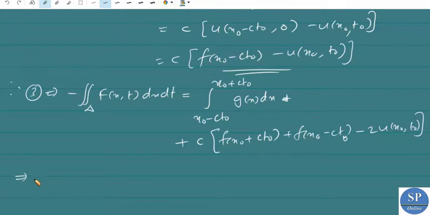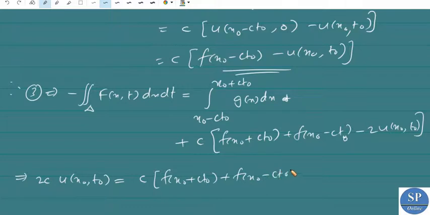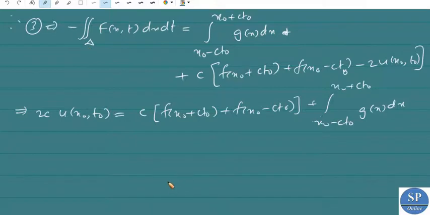So from this we can write 2c into u of x naught comma t naught is equal to, taking this to the left hand side, c into f of x naught plus c t naught plus f of x naught minus c t naught, and the integral from x naught minus c t naught to x naught plus c t naught of g of x dx, plus the double integral over delta of f of x comma t dx dt.